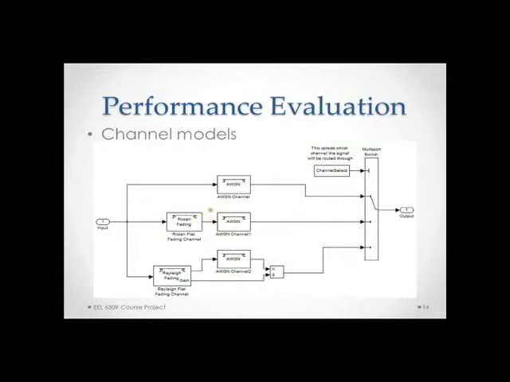My channel model subsystem here is an AWGN channel, a Rician channel with AWGN, and a Rayleigh channel with AWGN. All pass through a switch, and I can use this channel select variable to determine which channel model I'll be using in my simulation.